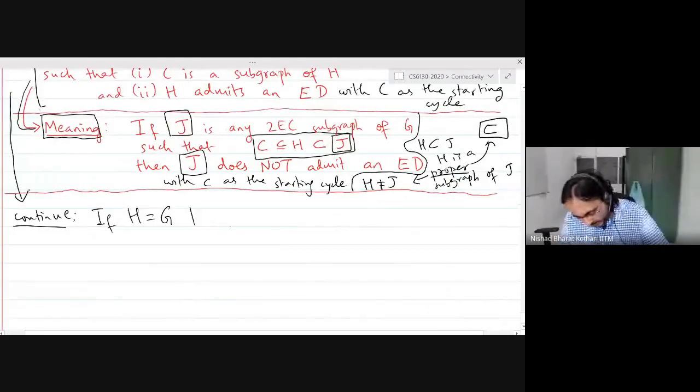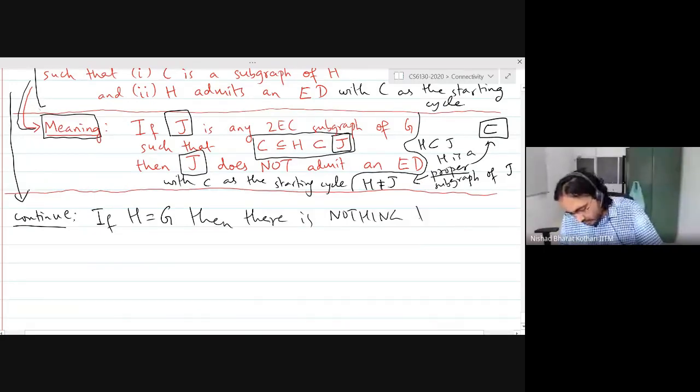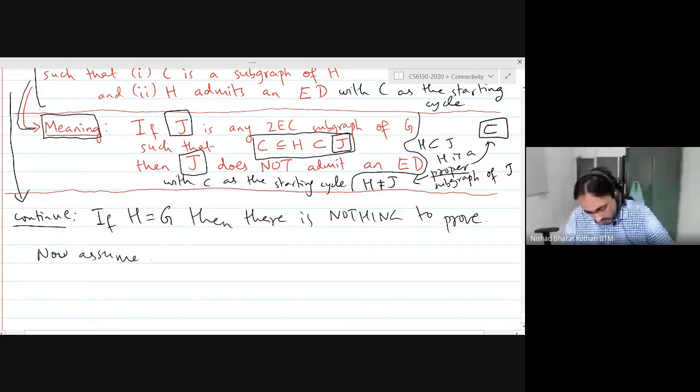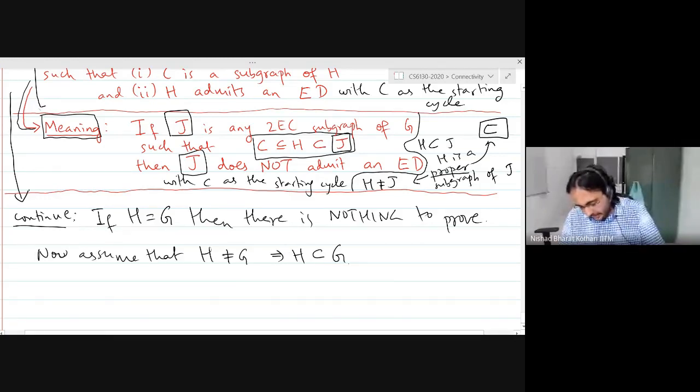Right? So now we are going to assume that H is not equal to G, which basically also means that H is a proper subgraph of G.